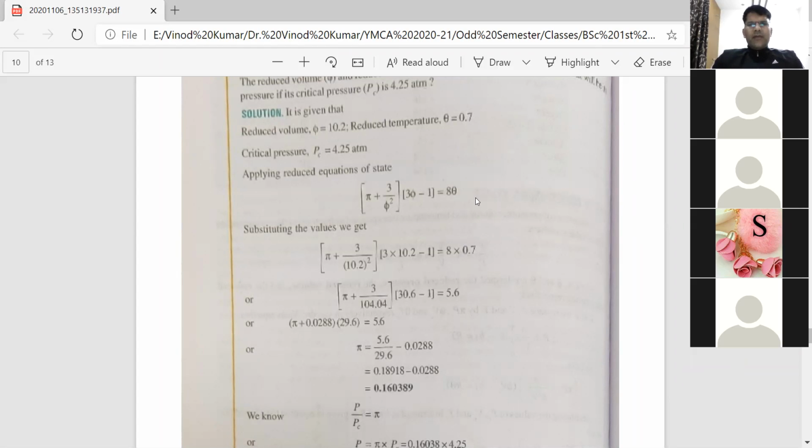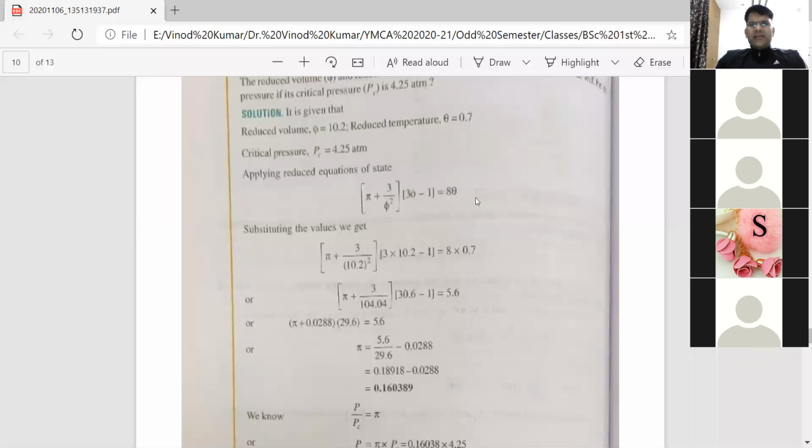So we are given the value of phi, the value of theta, and the value of the critical pressure PC. Then we have to apply the reduced equation of state. This reduced equation of state is (pi + 3/phi^2)(3 phi - 1) = 8 theta. And you have to remember it for next time.